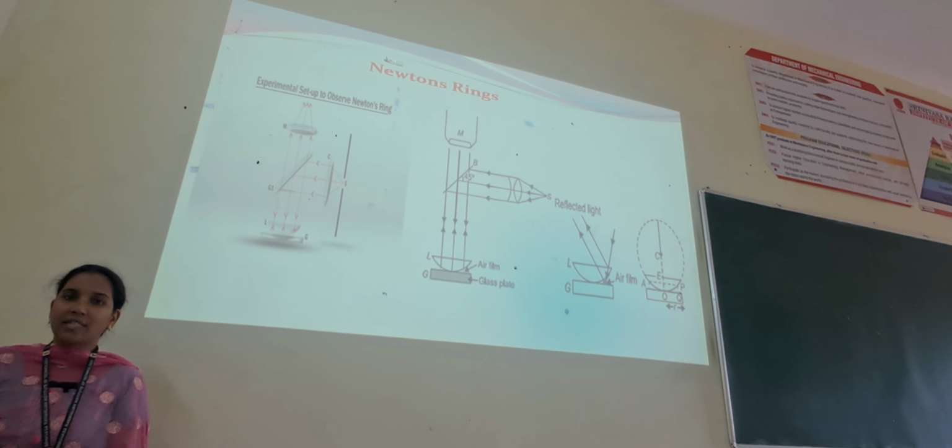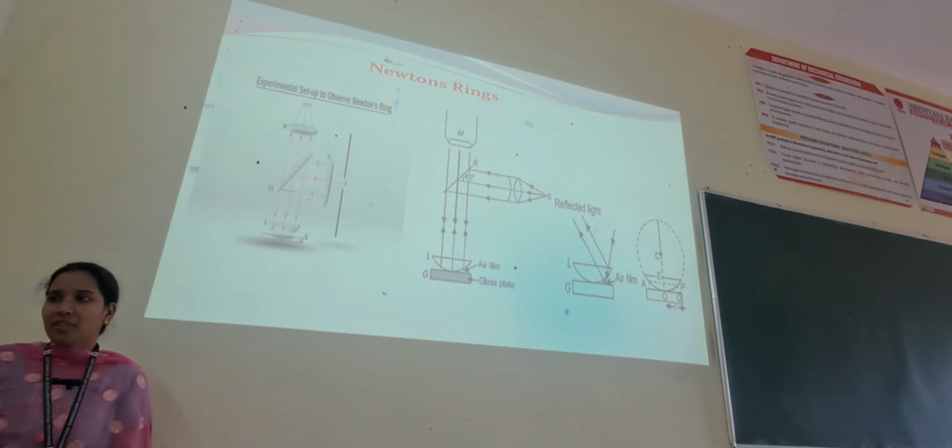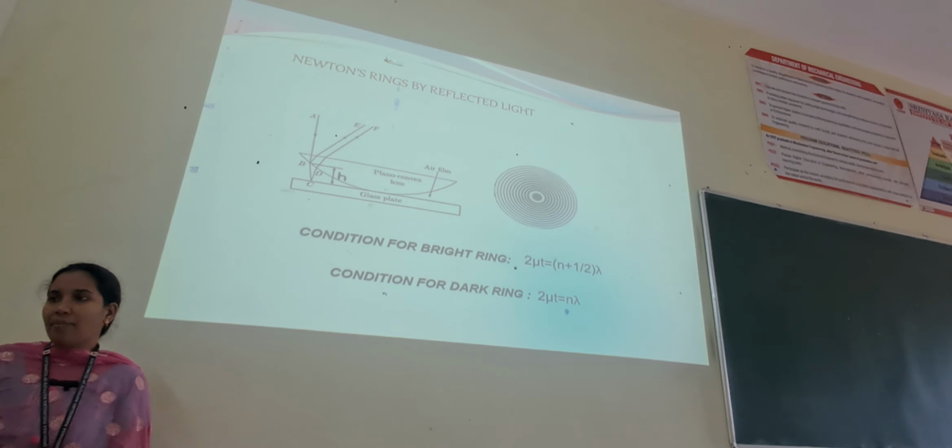How? The change in intensity at the point of superposition is nothing but interference. This is how, through the principle of interference, Newton's rings will be formed. As you can see here on the right side, there is a formation of consecutive dark and bright fringes, where the condition for the bright ring is 2 mu t equals (n plus 1 by 2) into lambda. The condition for the dark ring is 2 mu t equals n lambda.